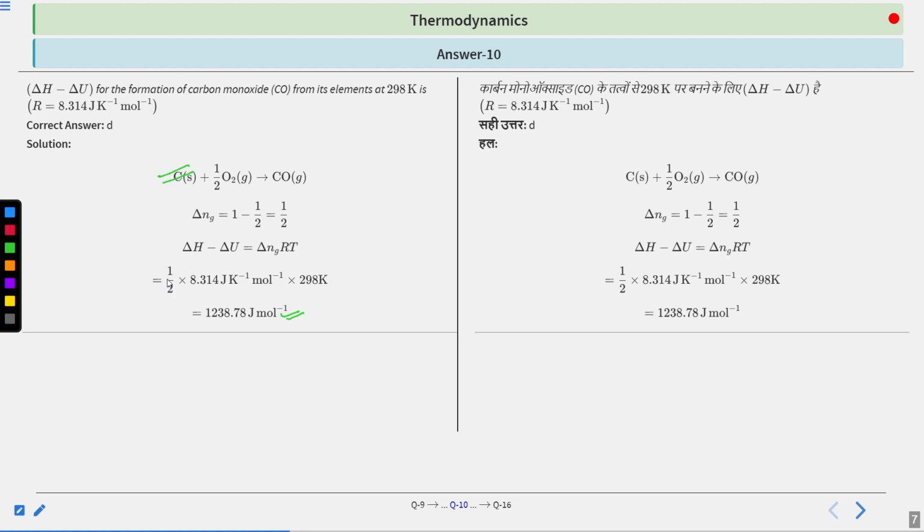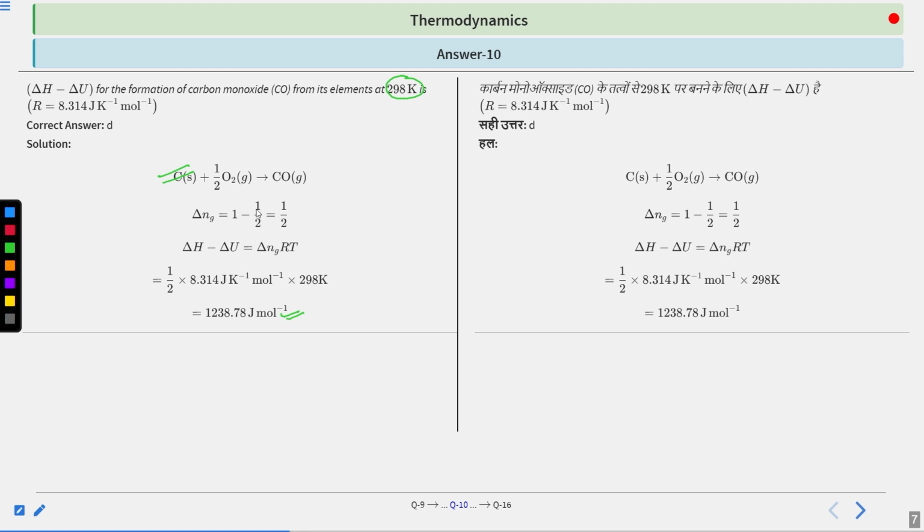Okay, now some of you will ask that we are doing this calculation at constant temperature, then why are we not getting the value of delta U as 0 or delta H as 0? Because delta H and delta U become 0 at constant temperature only if the process under analysis involves only pressure volume work. But this is not the case here. Because this involves the transformation from this to this.